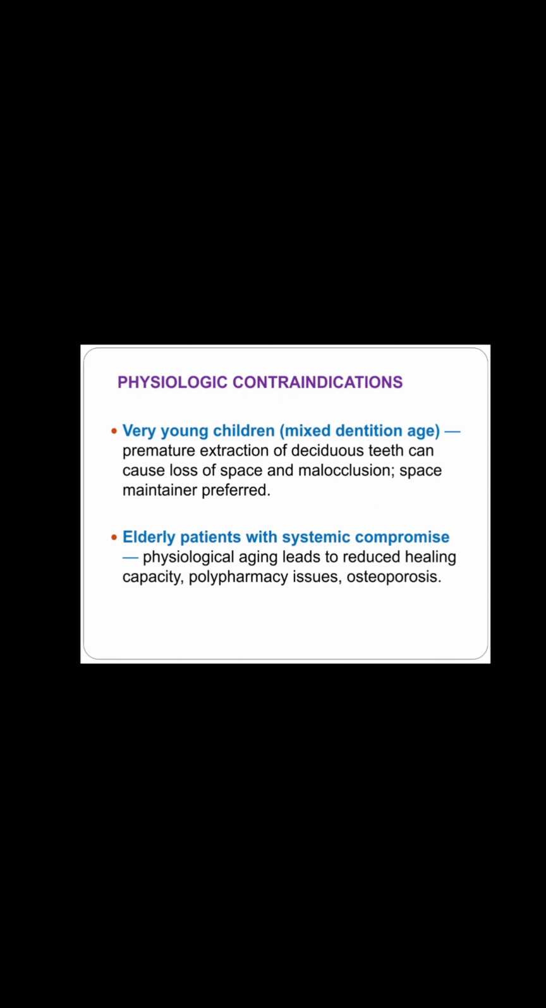Now we will see the physiological contraindications. Very young children, basically the mixed dentition age, because premature extraction of the deciduous teeth can cause loss of space and malocclusion. The space maintainer is preferred. Elderly patients with systemic compromise, the physiological aging leads to reduced healing capacity. Therefore, we avoid extraction.